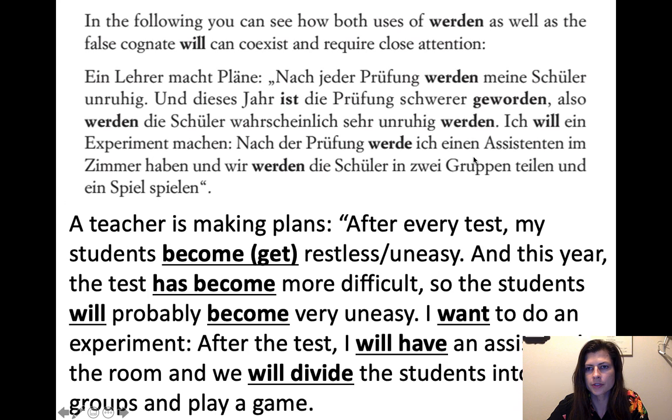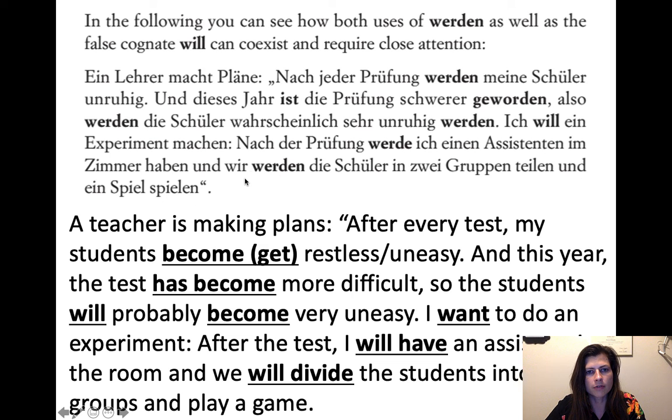And then we've got the und, and we're going to just add on one more phrase. Ein Spiel spielen. So we just got another direct object and another verb. So this werden is going to apply to both of those. Wir werden teilen, we will divide, and then also wir werden ein Spiel spielen, but we don't have to repeat it.